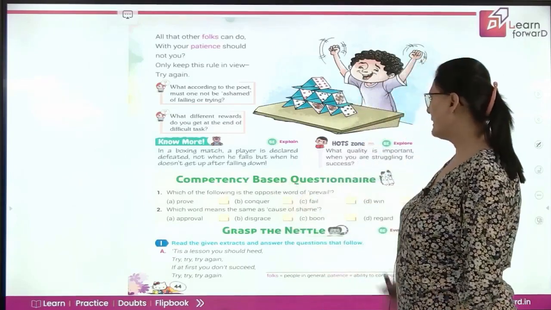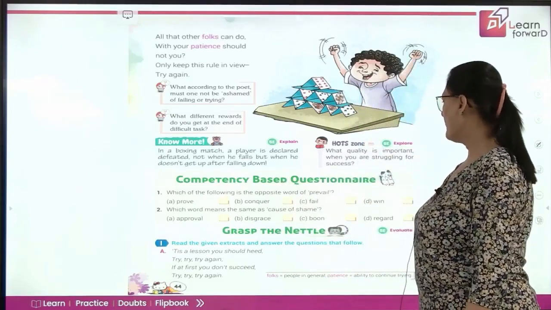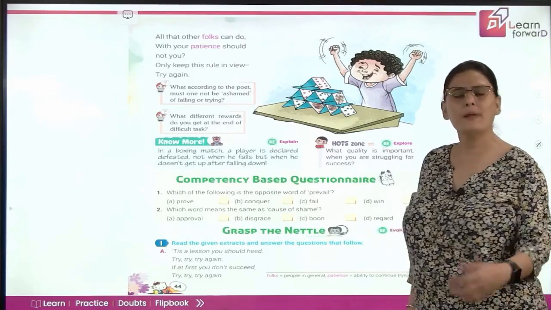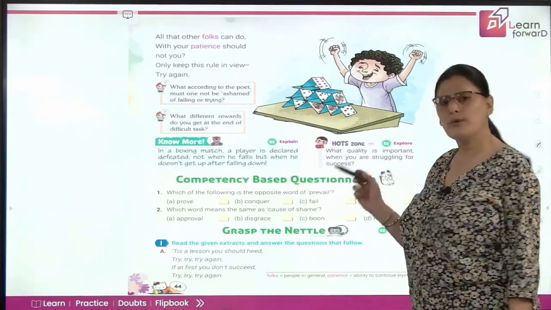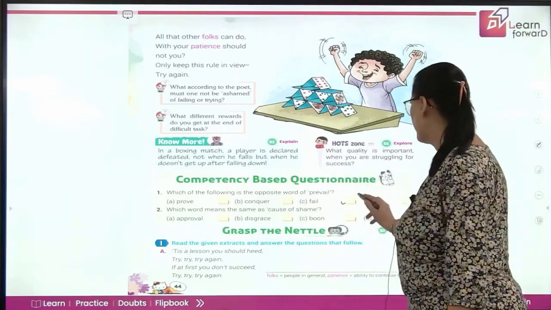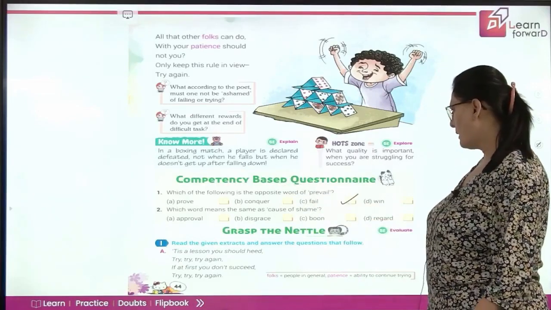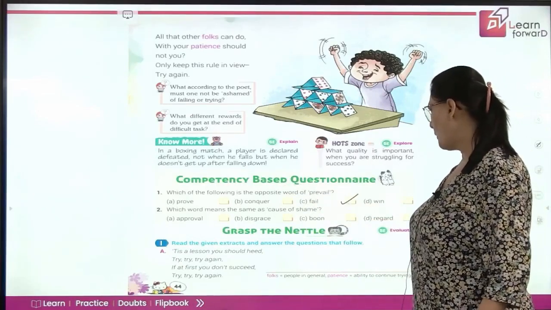So now we have the exercise. Which of the following is the opposite of prevail? Prevail means victorious. So the opposite of victory is fail. Next, which word means the same as cause of shame?